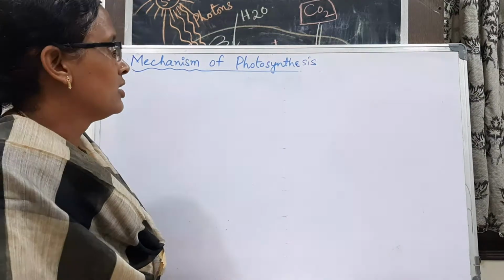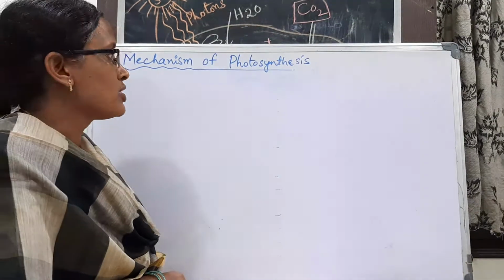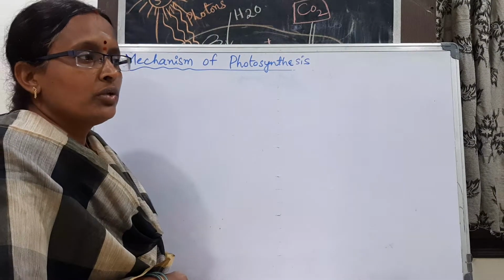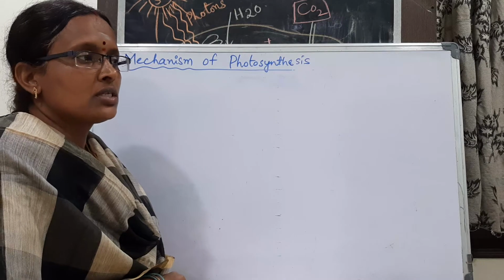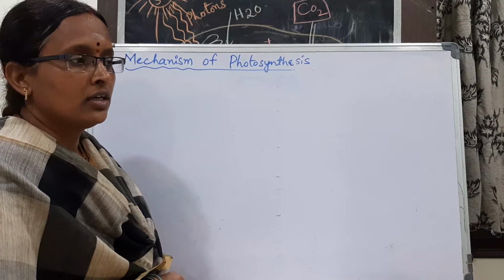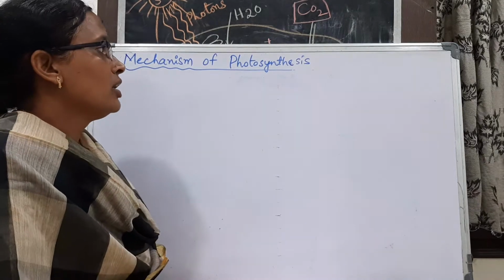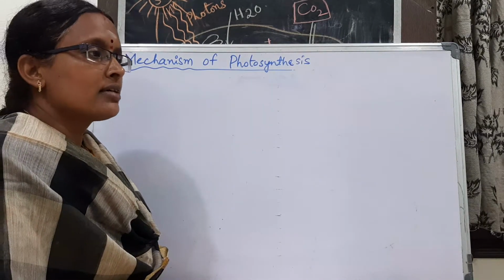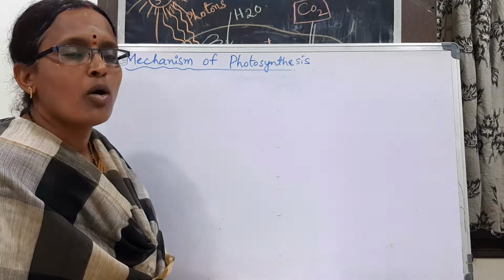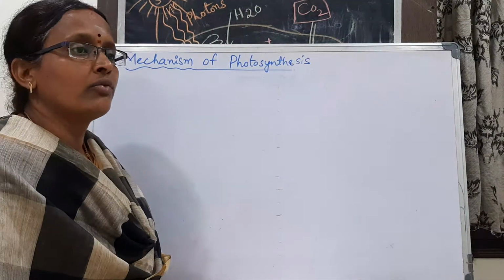Good morning, children. So today we are going to discuss another topic of our nutrition chapter, that is mechanism of photosynthesis. So we know that photosynthesis is the process done by the green, chlorophyll containing plants to prepare their own food materials in the form of starch, glucose, etc. Whatever food materials are prepared by the plants are used by all the other organisms on the earth. So they are the universal food providers.